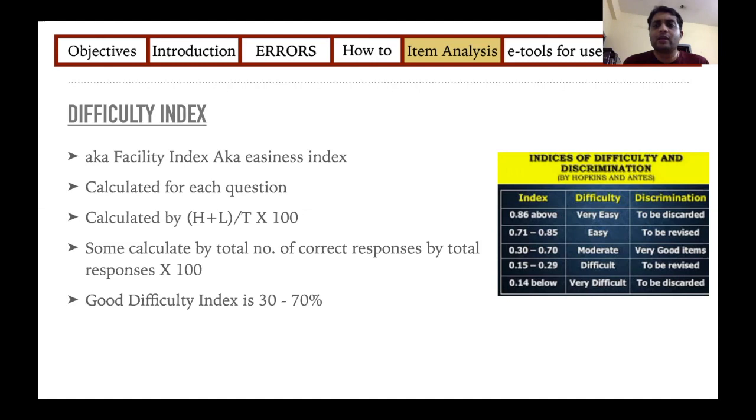So if you are not using these three groups and you're considering the entire batch, then it is very simple. You just calculate the total number of students who got it right divided by the total number of students, into 100. So if your batch strength is 100 and 80% of the students get the question right, it is 80%. It becomes the difficulty index. If only 5% of the students get it right, it is 5%. So this holds good when you're considering the entire group and you're not breaking them into high achievers and low achievers.